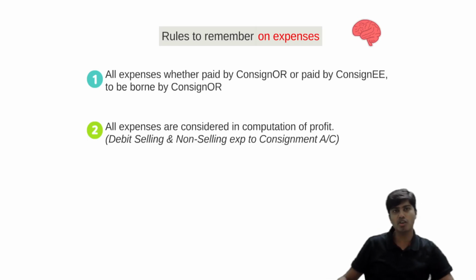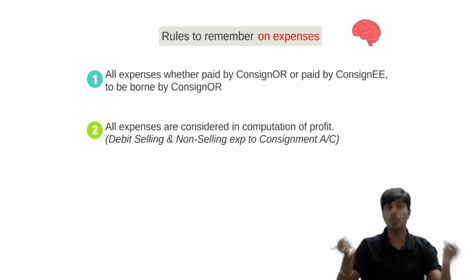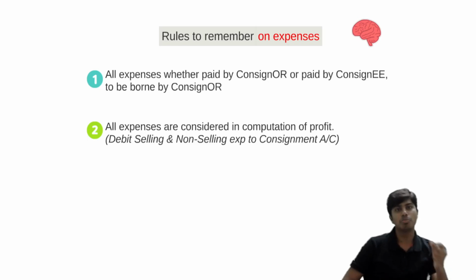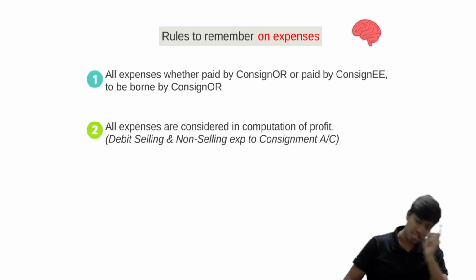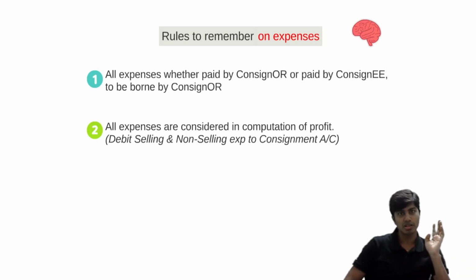Selling expense is in fact called recurring expense. Non-selling expense is called non-recurring. And the point here is all expenses, recurring, non-recurring, selling, non-selling, are considered in computation of profit. If you have to compute profit on consignment, we are going to consider both selling as well as non-selling, recurring as well as non-recurring expense. Recurring and non-recurring expenses are both reimbursed by consignment. Both are considered in computation.